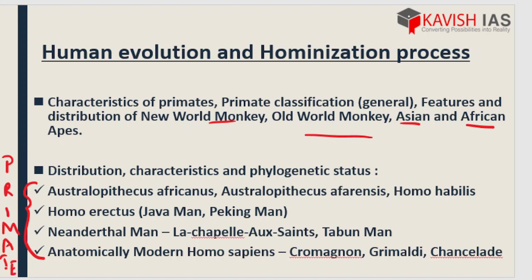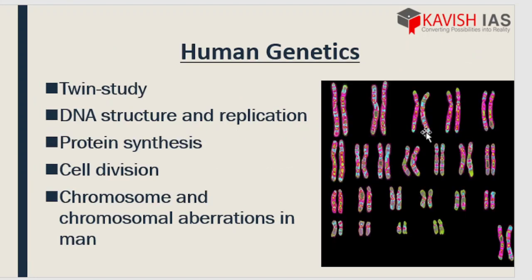So basically we have to study these four major primates, their phylogenetic status, from where they originated, their taxonomy, their exact genus, order and species, and apart from that we have the four monkey types that we need to know about their distribution and features, that is the New World monkey, Old World monkey, Asian and African apes.